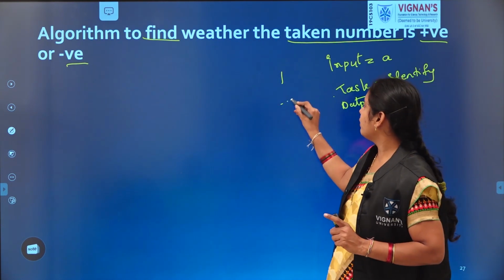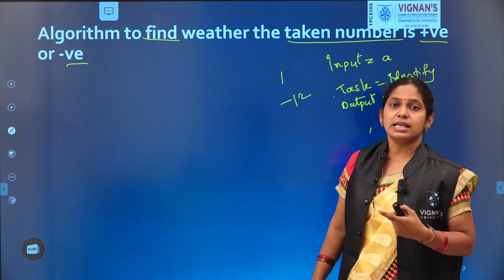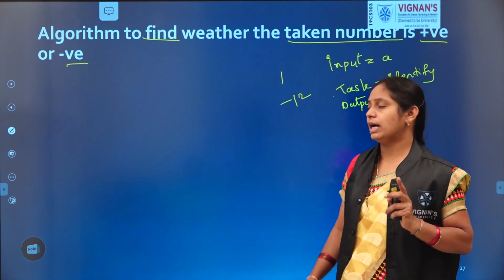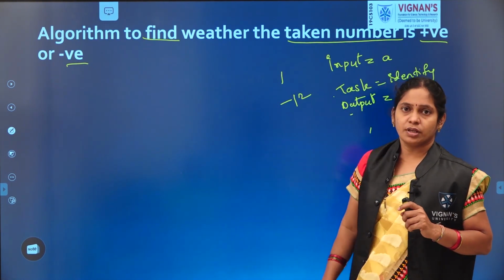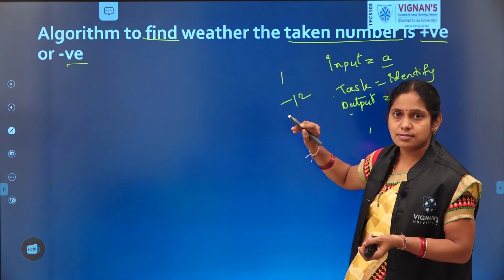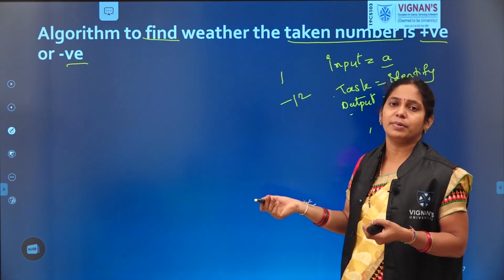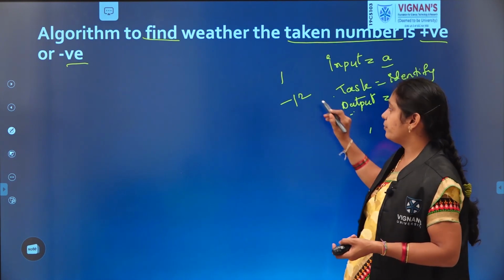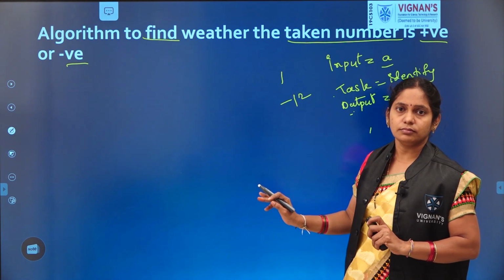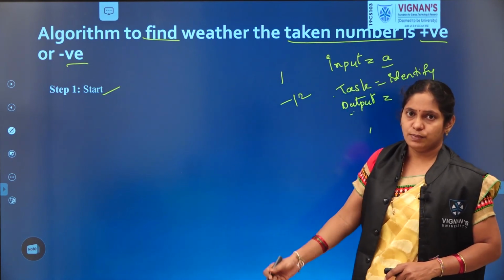Suppose I have given you the number -12. What will you say? That is a negative number, right. Either positive or negative, that is our output. So the input is nothing but one value. The task is checking whether it is a positive or a negative number. Coming to the output, we simply tell whether it is positive or negative. Then start the algorithm. Good.